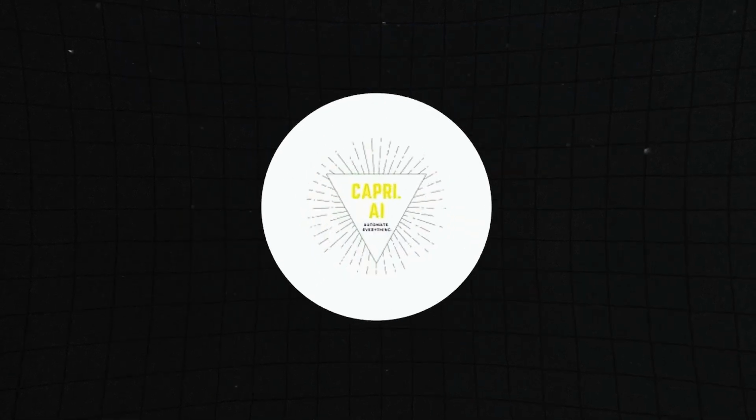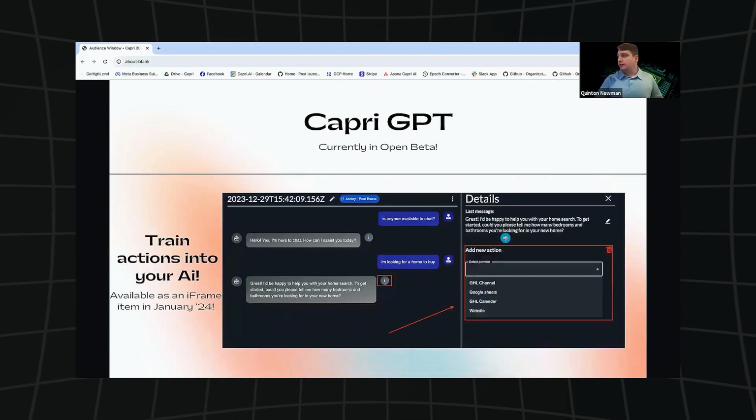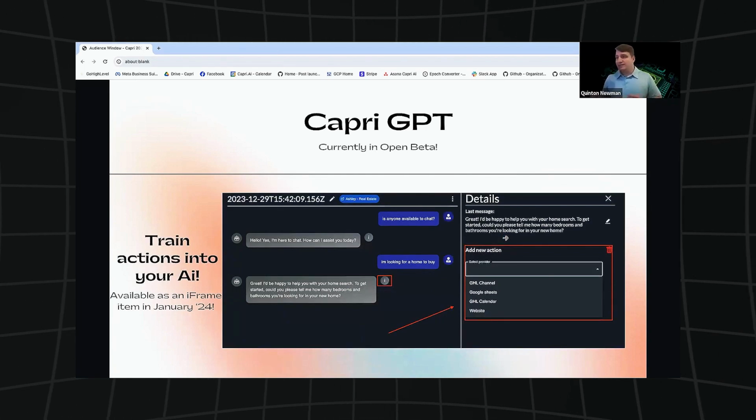So Capri, as far as I know, was kind of the first one on the scene, at least to the Highlevel marketplace, and they allow you to customize things inside. And while their user interface is a little bit harder to use than some of the other ones here, they do allow you a lot of customization, and you can really finagle things to be exactly how you want them with the bot. Capri connects to both Google's Dialogflow and OpenAI's ChatGPT. They're evolving so fast, you'll have to check with them as to what GPT they're currently using right now. But this is a solid option. Like, I don't see anything wrong with this, except that the setup is a little bit more complicated than some of the other options on this list.